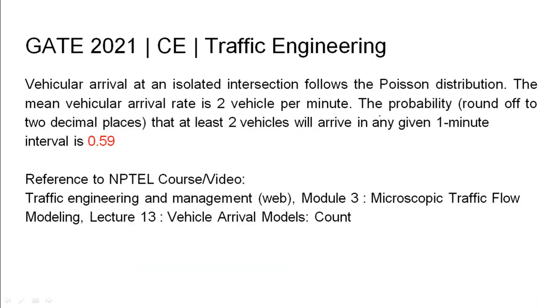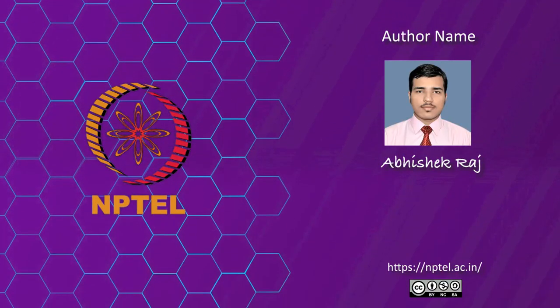So the vehicular arrival at an isolated intersection was given to follow the Poisson distribution, the mean arrival rate was given, and the probability that at least 2 vehicles will arrive in any 1 minute interval was found out to be 0.59. The relevant NPTEL reference has been listed.